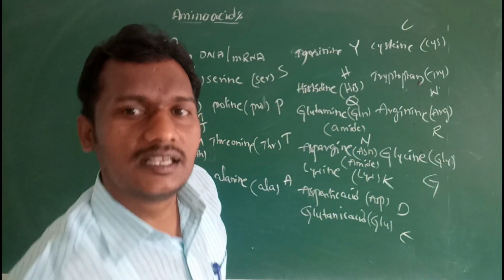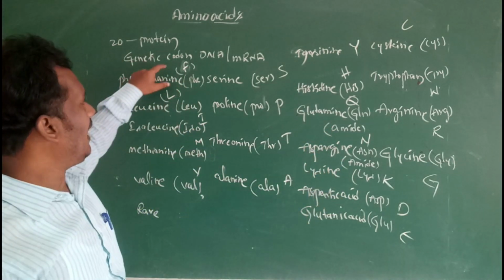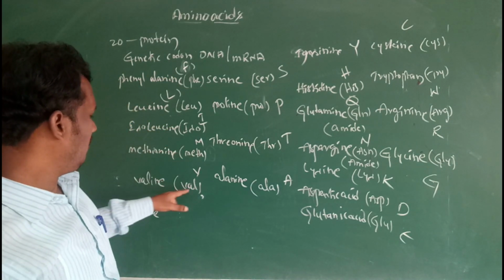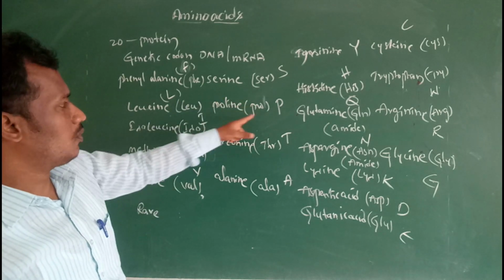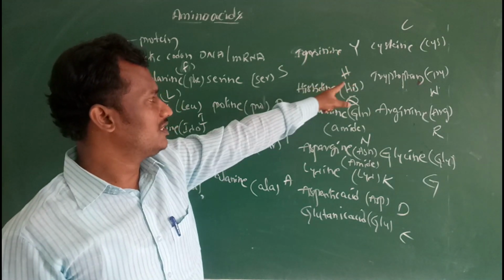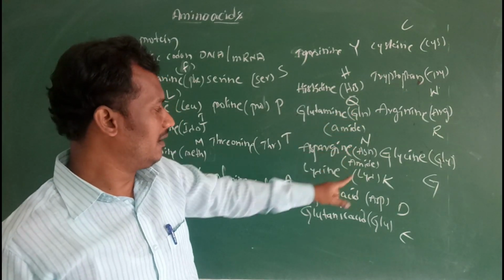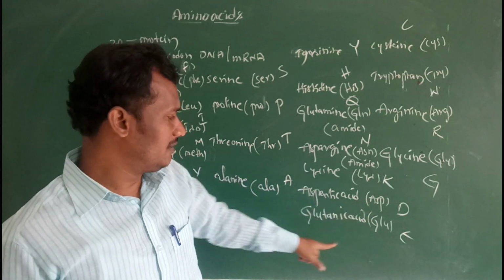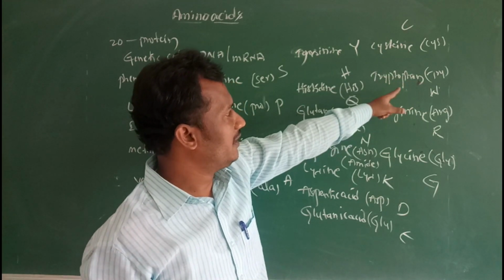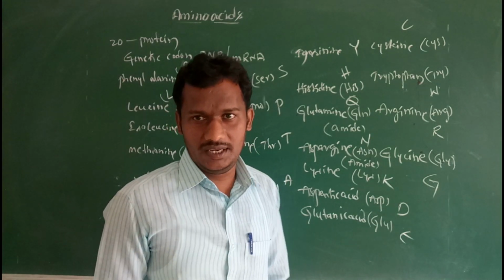So these amino acids are denoted by alphabet symbols. Phenylalanine F, leucine L, isoleucine I, methionine M, valine V, serine S, proline P, threonine T, alanine A, tyrosine Y, histidine H, glutamine Q, asparagine N, lysine K, aspartic acid D, glutamic acid E. Next one, cysteine C, tryptophan W, arginine R, then glycine G.